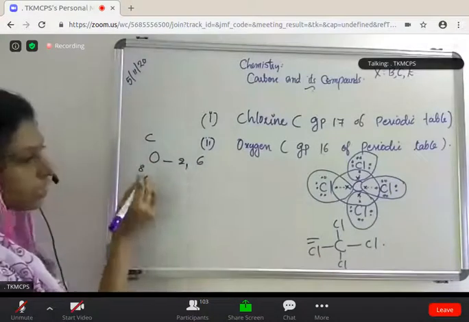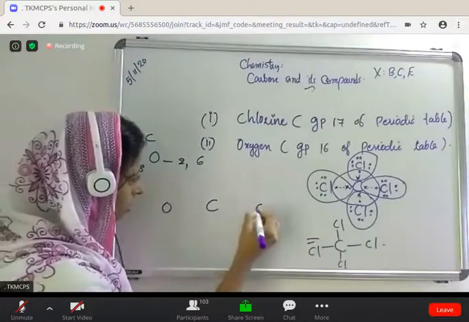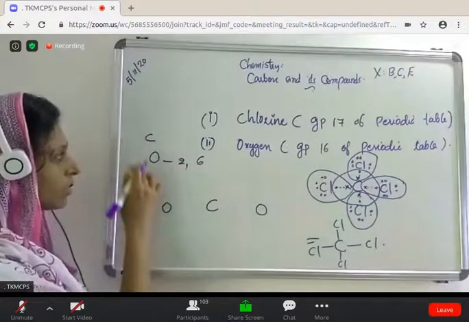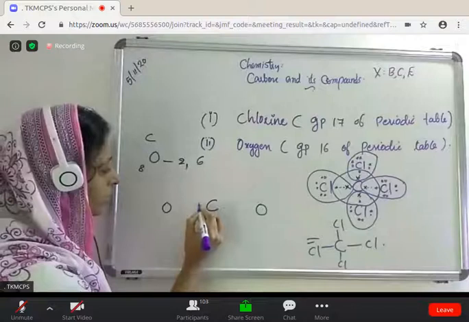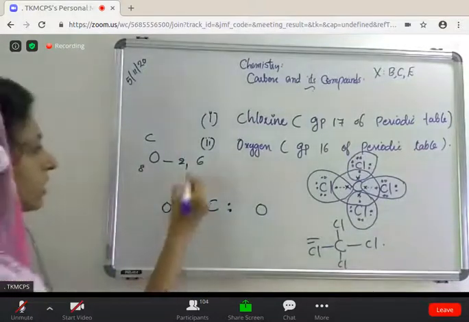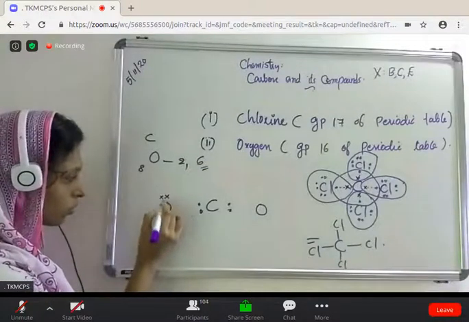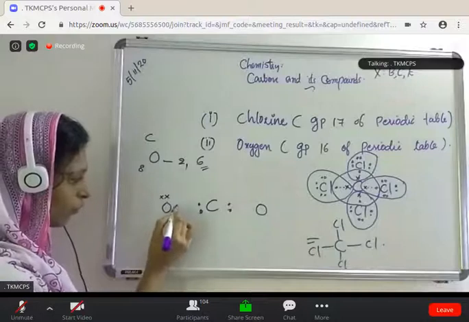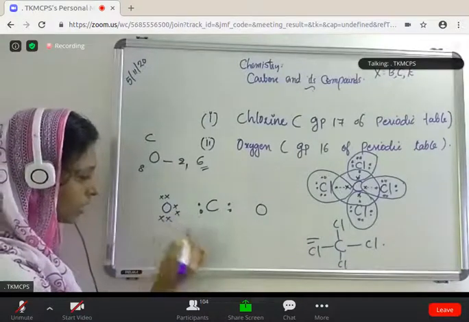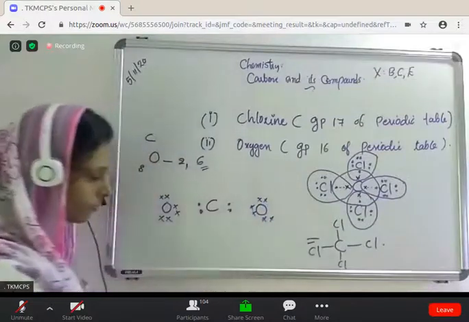Then in CO2, C is the center element with oxygen on both sides. Carbon has 4 valence electrons, and oxygen has 6 valence electrons, isn't it? So 2, 4, 6.